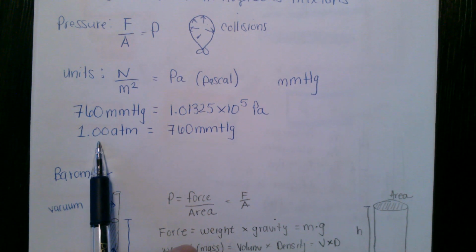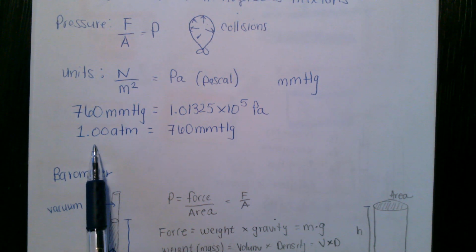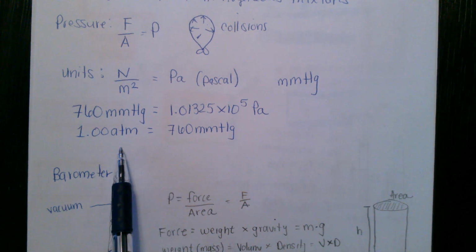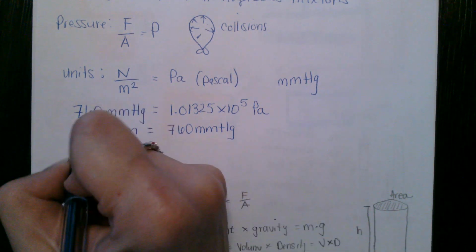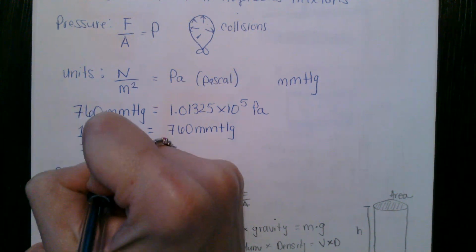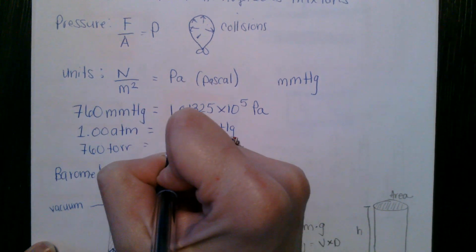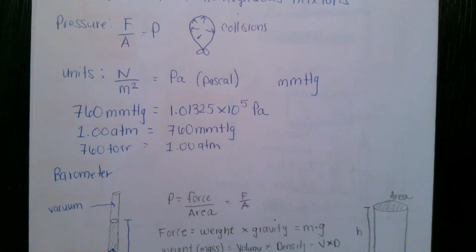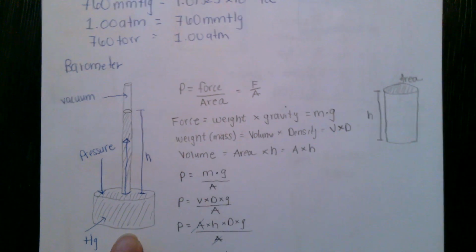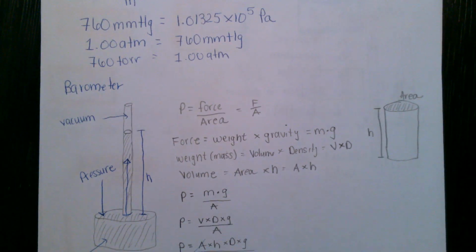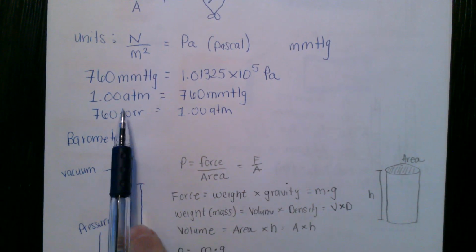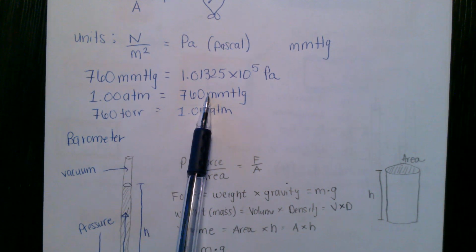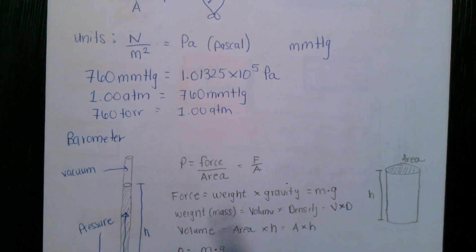So the column of air pressing down on the top of your head is equal to 760 millimeters of mercury, or 1 atmosphere. We also have 760 torr equals 1 atmosphere. So torr is a unit of pressure named for the gentleman who came up with this barometer. So he gets a unit named after him, the torr.